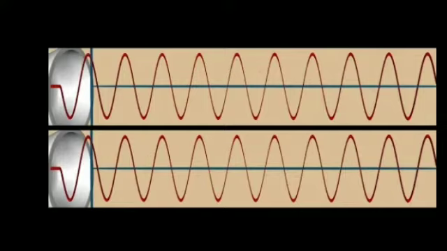The next topic is formation of beats. When two or more waves with slightly different frequencies superimpose on each other, a sound of periodically varying amplitude is observed at a point. This phenomenon is known as beats. The number of amplitude maxima per second is called the beat frequency. If we have two sources, then the difference in frequency gives the beat frequency. So the number of beats per second, n, is equal to modulus of f1 minus f2 per second.